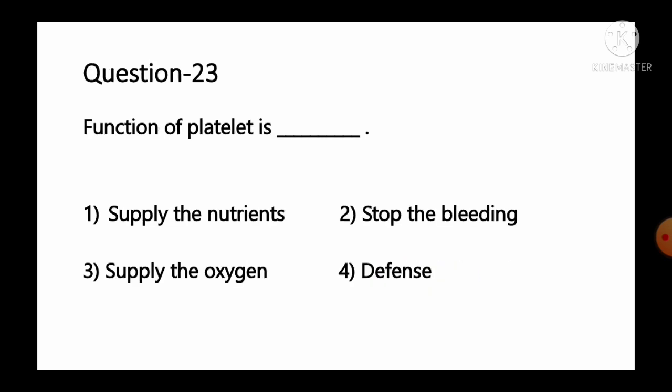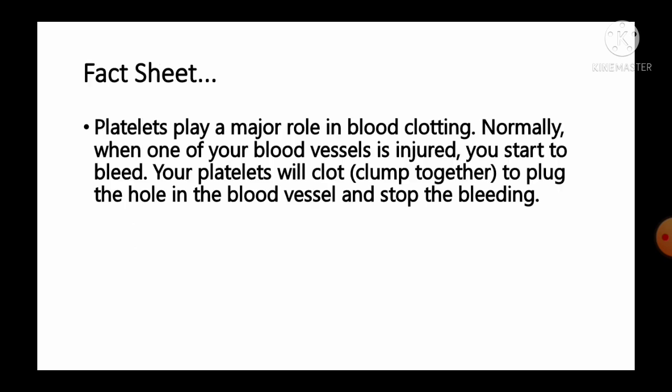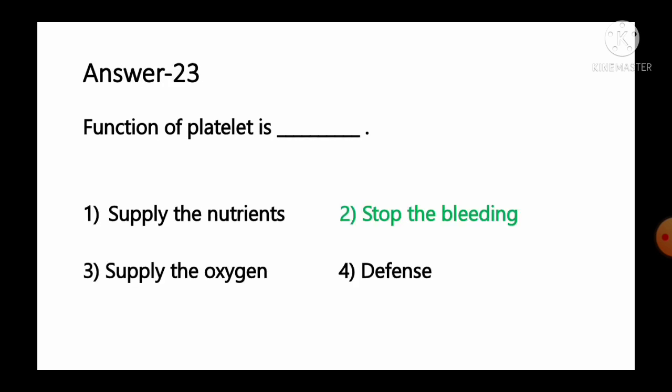Move to the next question number 23. Functions of platelets is option number 1 supply nutrients, number 2 stop the bleedings, number 3 supply the oxygen, number 4 defense. And the correct information available regarding this question, it is platelets play a major role in blood clotting. Normally when one of your blood vessel is injured, you start to bleed, your platelet will clump together to plug the hole in the blood vessel and stop the bleeding. So as per the information, we can say the major function or vital function of platelet is to stop bleeding. Option number 2 is the correct answer for this question.